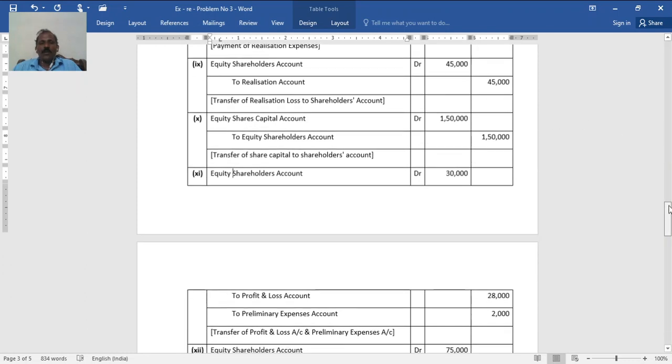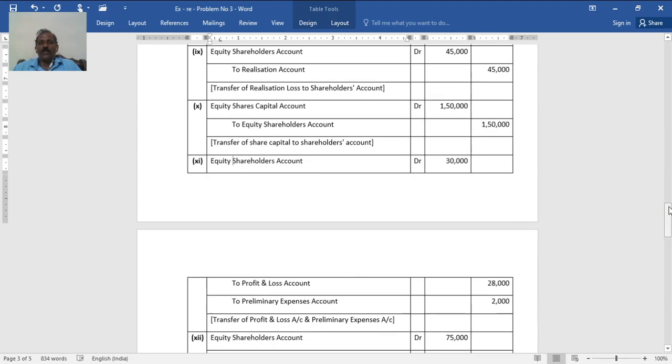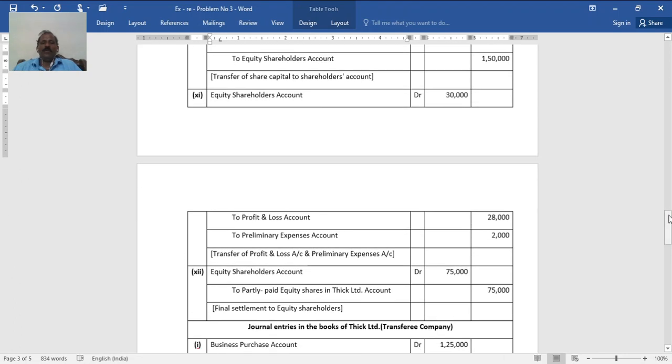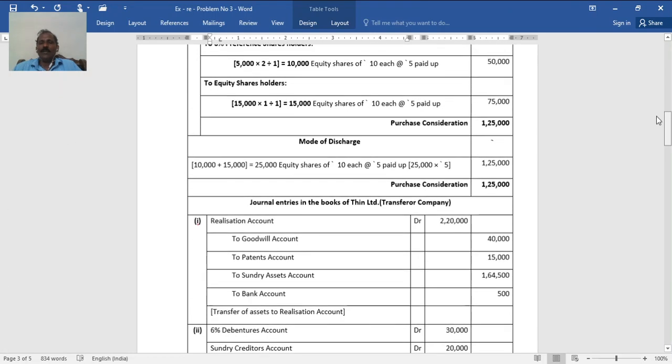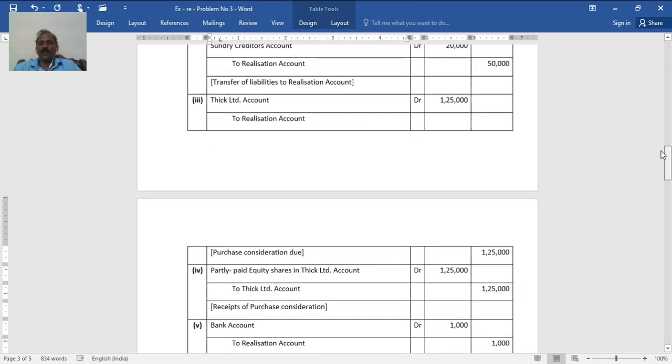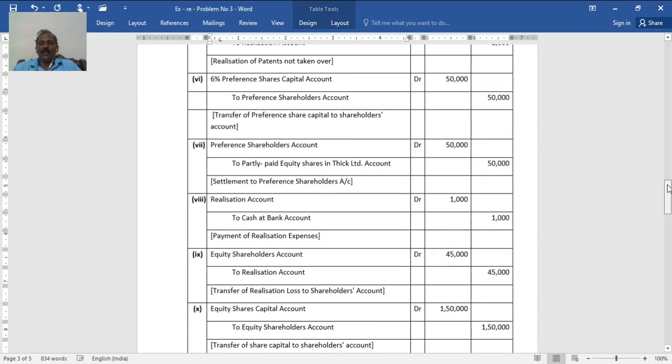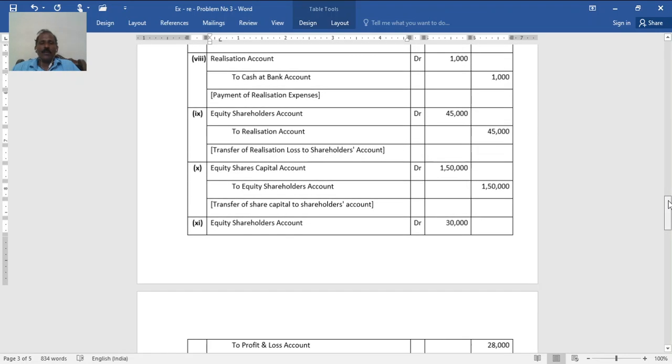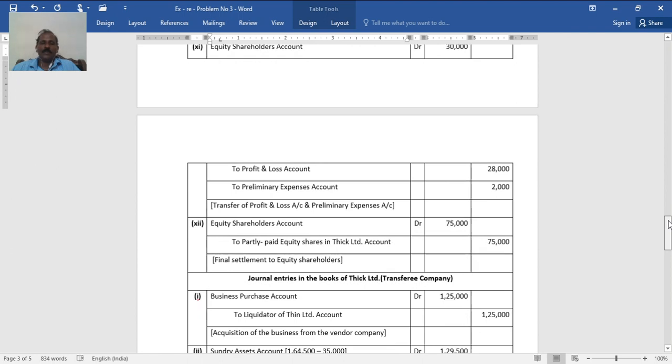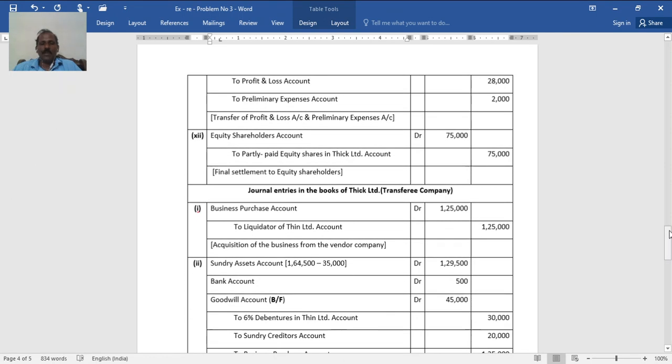Now see the realization loss 45,000 debit. Equity share capital credit 1,50,000. Again from that, after deducting 30,000 and 45,000, 75,000 is left now. Equity shareholders account to partly paid equity shares account, exactly that, you see 75,000 paid to them. So settlement in the form of partly paid equity shares.